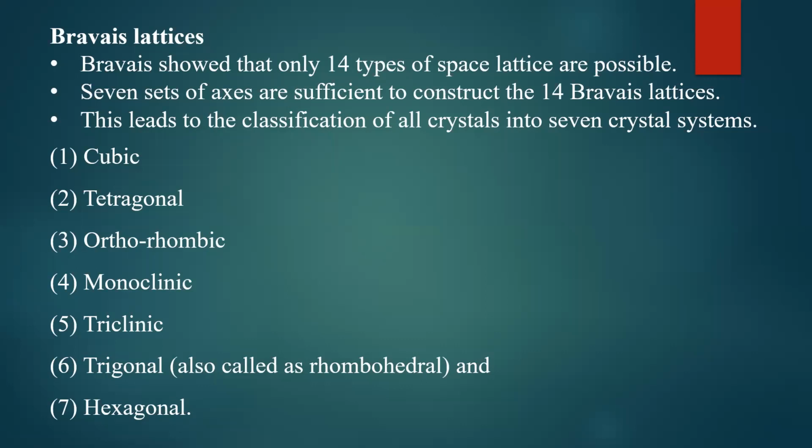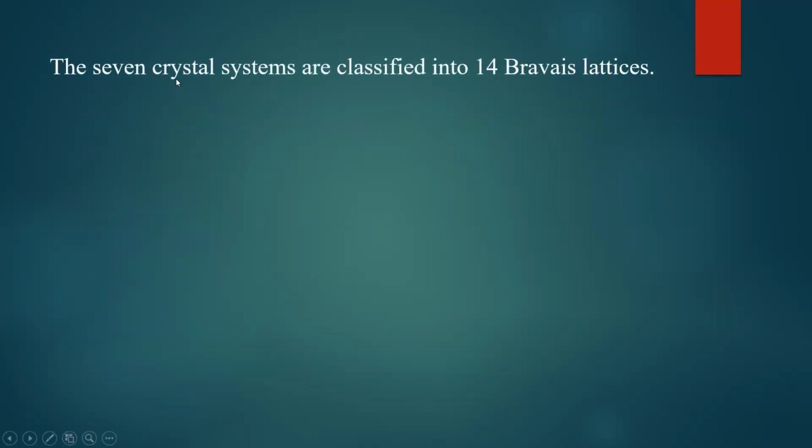So these are the 7 crystal systems: cubic, tetragonal, orthorhombic, monoclinic, triclinic, trigonal, or it is also called rhombohedral, and hexagonal. How they are classified? Basically, the 7 crystal systems.